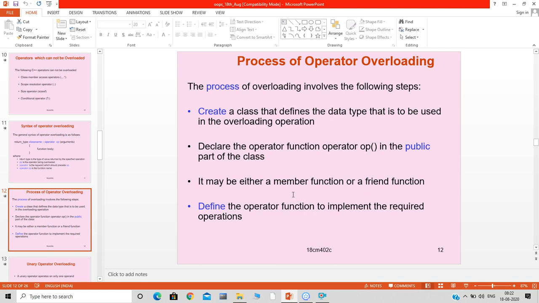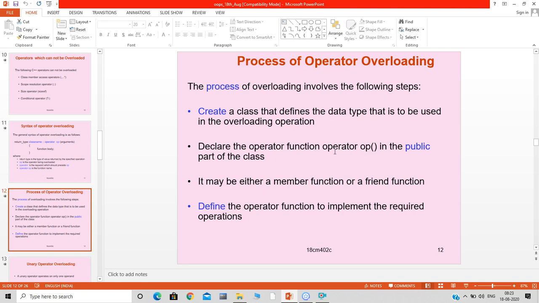First we need to create a class, because that class type, or user defined data type, is used in the operator overloading function. That's why we first create the class, and after creating the class we need to declare one operator function, that is operator OP, in the public part of the class.